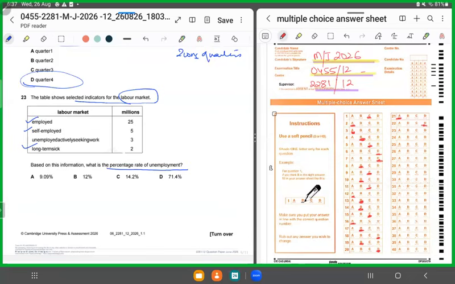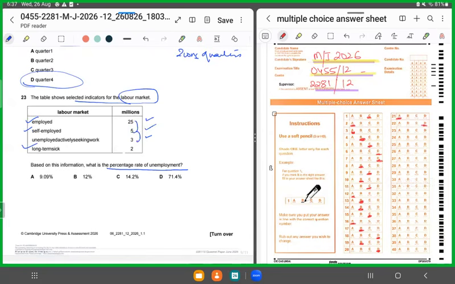Long-term sick is economically inactive, so they won't be a part of the labor force, right? So what we'll do is we'll take the employed, the self-employed, and the unemployed who are actively seeking work. They would be a part of the labor force. So this means 25 plus 530 plus 33. This is the amount of the population which would be taken as the working population.